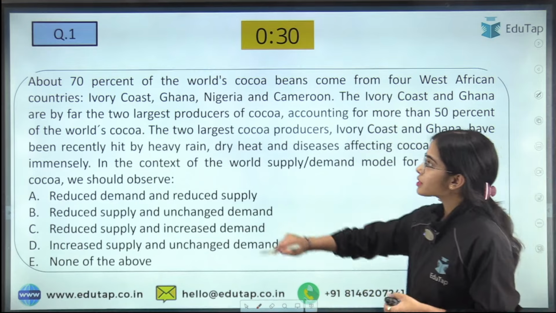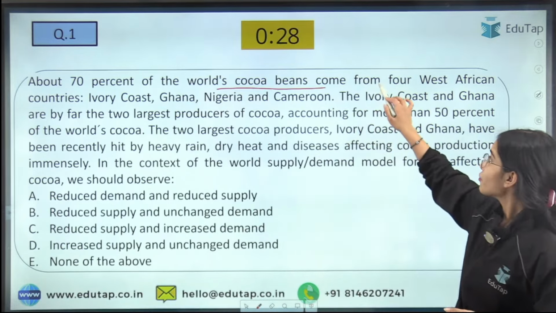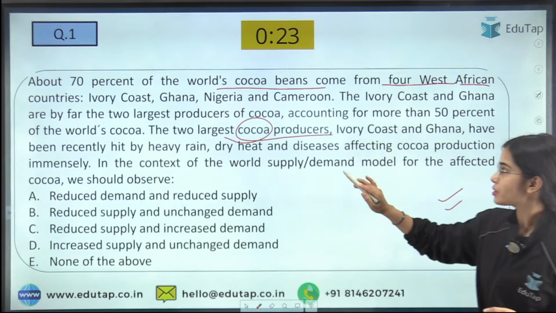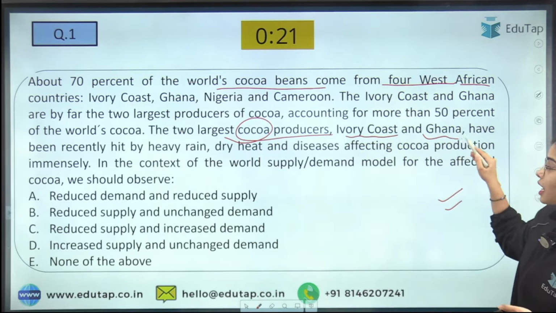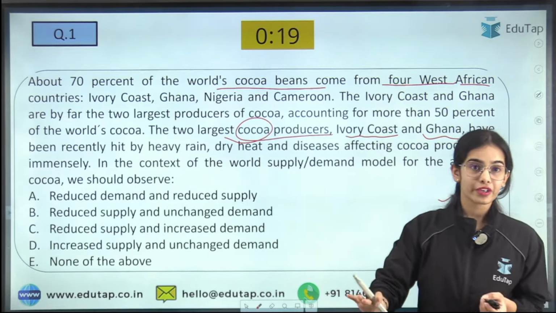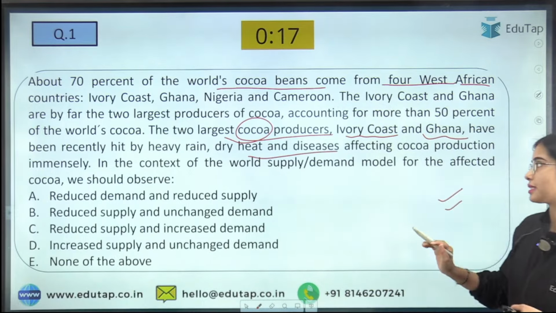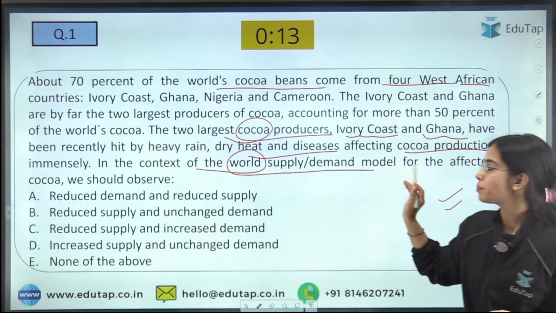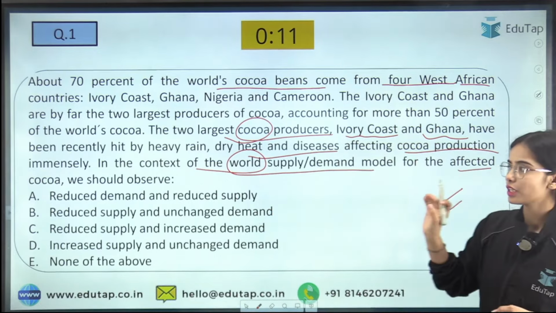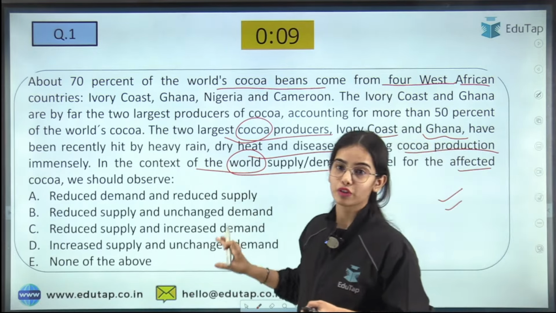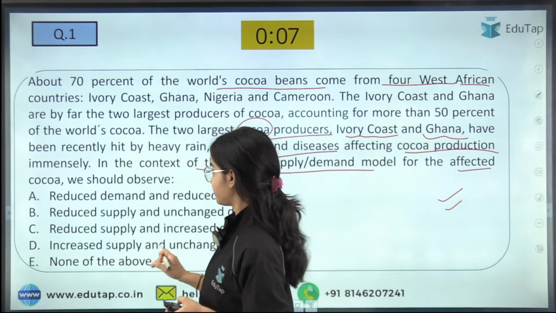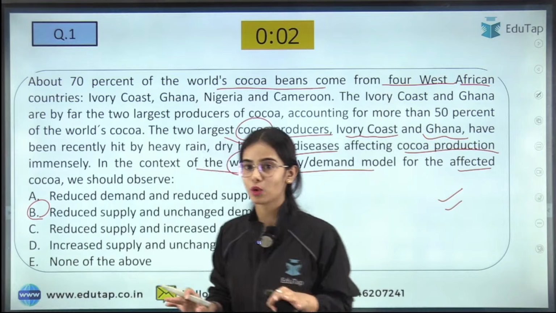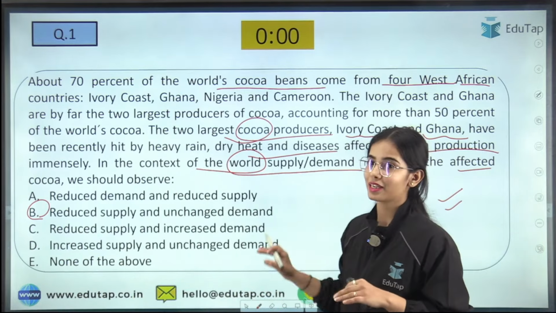About 70% of the world's cocoa beans come from 4 West African countries, and 2 of the largest cocoa producers, Ivory Coast and Ghana, have recently been hit by heavy rain as well as dry heat and diseases affecting the production of cocoa. In the context of the world supply and demand model for cocoa, which of the following should we observe? Someone is saying B, and I am getting the answer C also: reduced supply and demand unchanged.